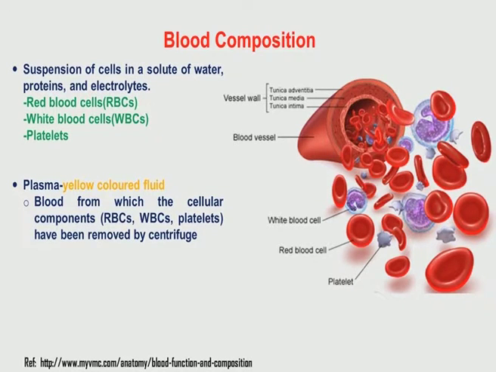So, a little bit of introduction to blood as a tissue. In the case of blood, you have this yellow colored fluid, which is called blood plasma, and in the blood plasma you have different types of cells. These are red blood cells, white blood cells and platelets. This plasma you can consider as an extracellular matrix for these blood cells, like red blood cells, white blood cells and platelets,